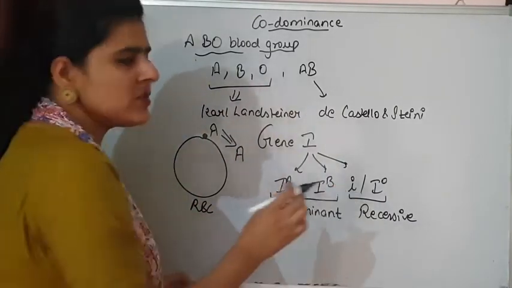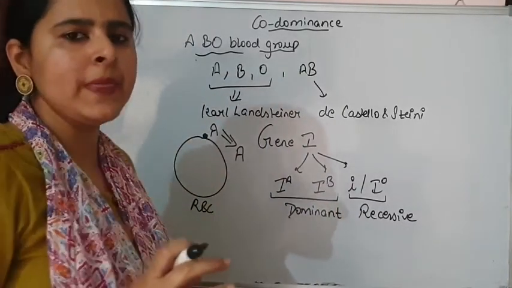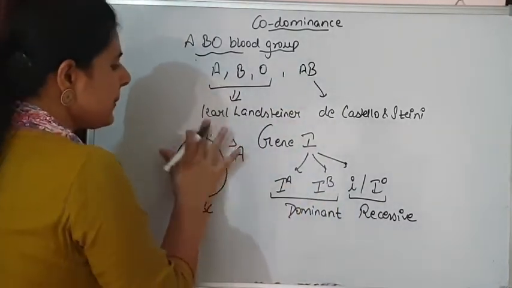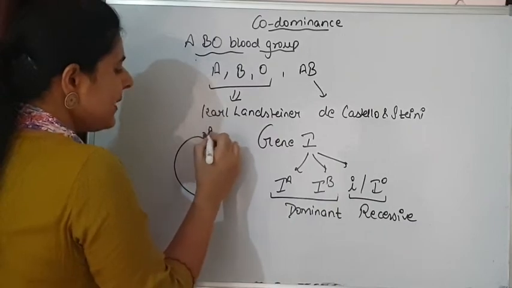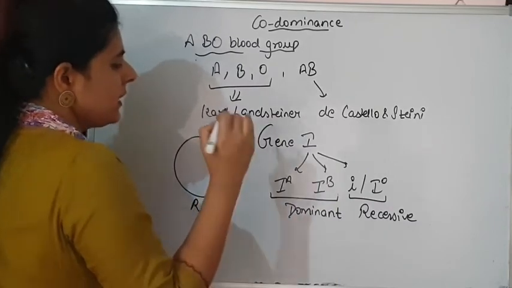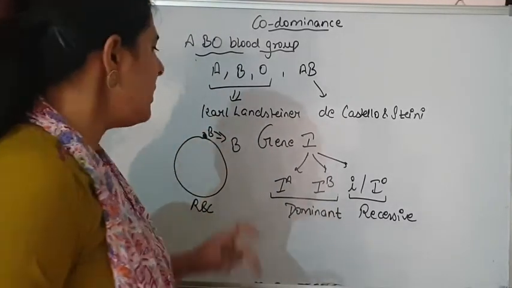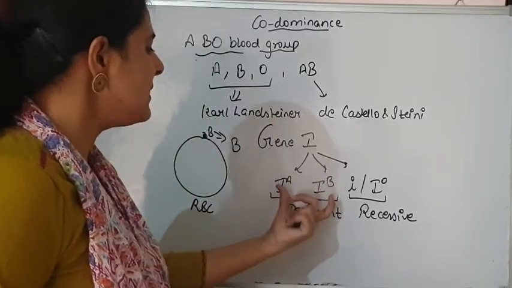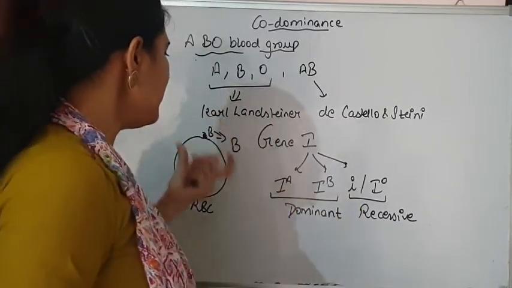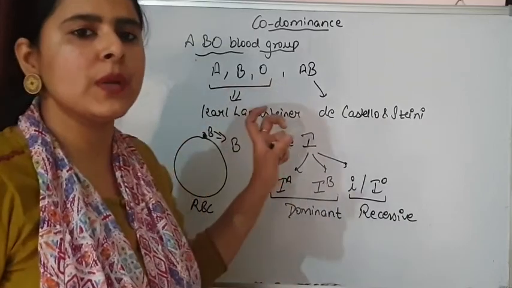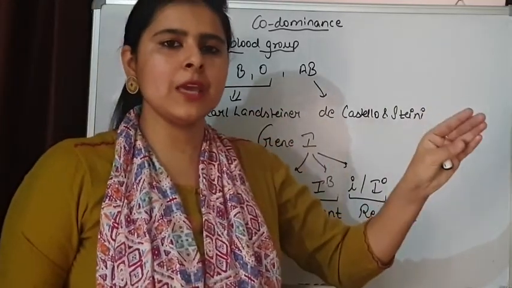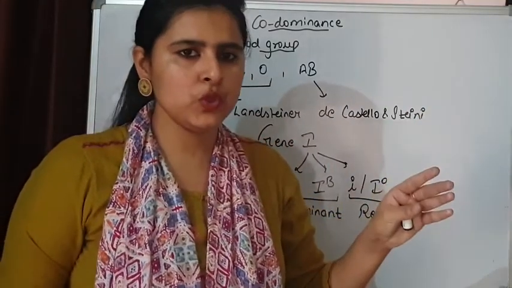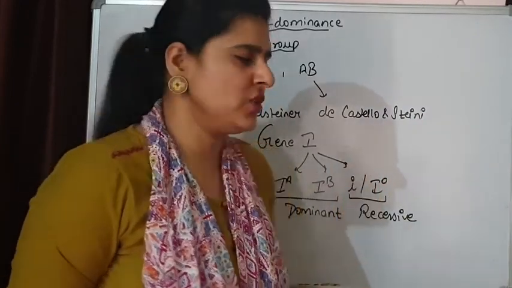Similarly, if IB is present in the individual, the antigen will be B and the blood group will be B. So this is how these alleles are helping in maintaining the blood group, and this blood group system always remains the same in the life of an individual. It is not going to change.